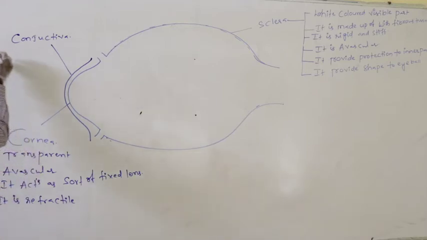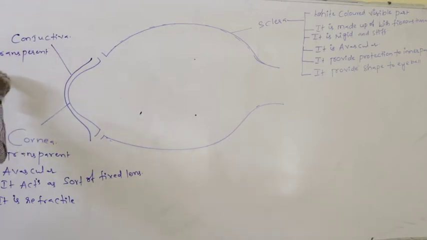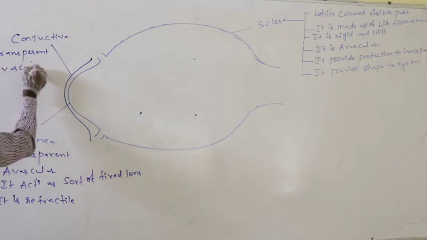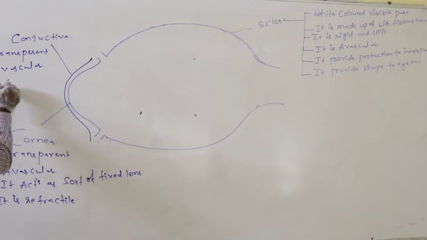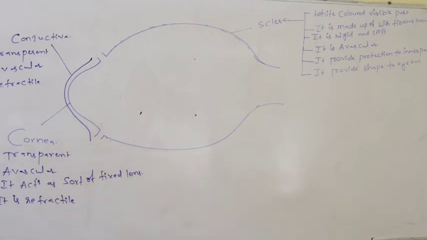Definitely conjunctiva is also transparent. This is also avascular. This is also refractile. Means it also allows the passage of light through it, so it is transparent, and it is also without blood supply, so it is avascular.